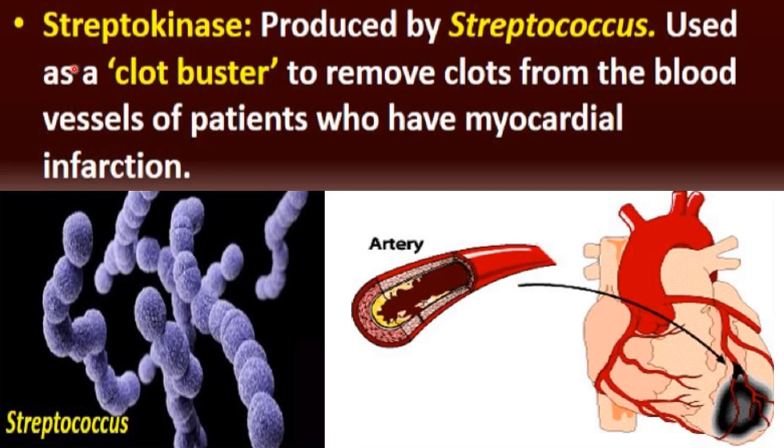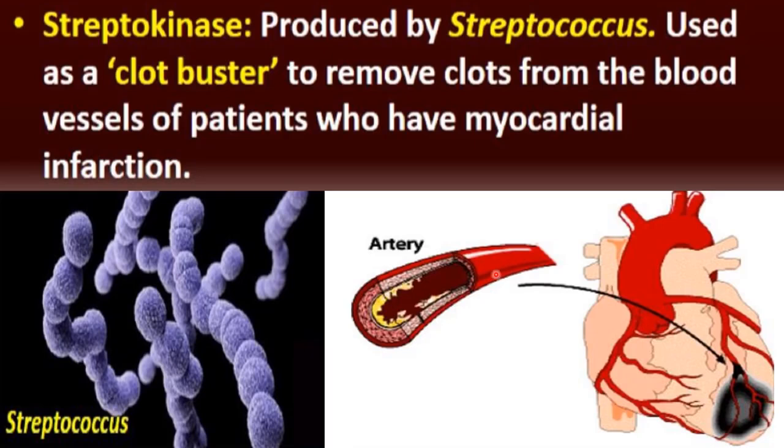Next is medicinal use, like streptokinase, which is produced by Streptococcus, a bacteria. Streptococcus gives us the streptokinase enzyme, which is used as a clot buster to remove clots from the blood vessels of patients who have myocardial infarction. I hope you remember myocardial infarction. That is a heart disease in which arteries get blocked, because clots are formed inside the arteries.